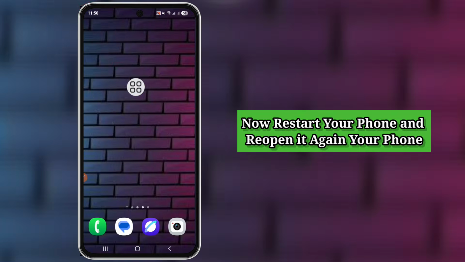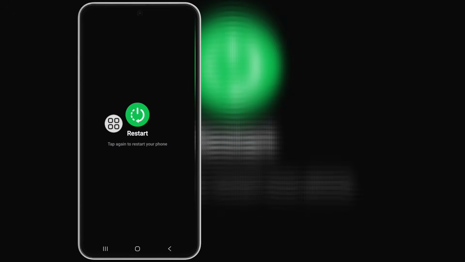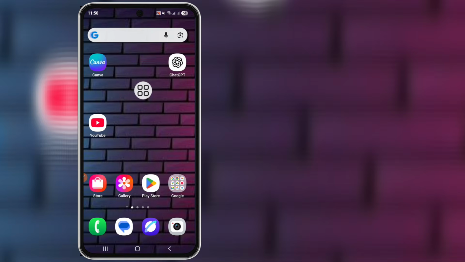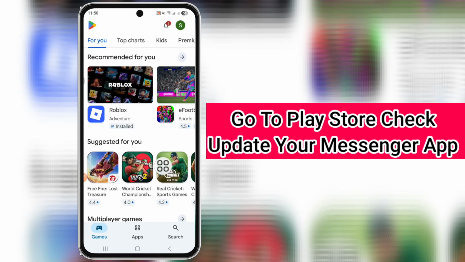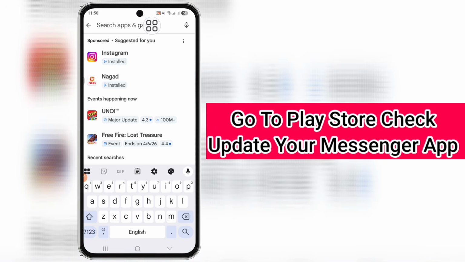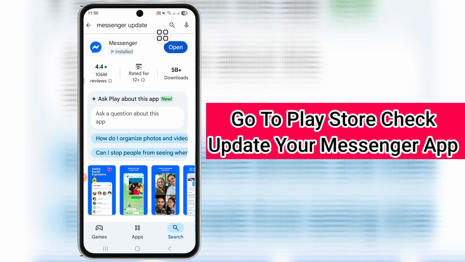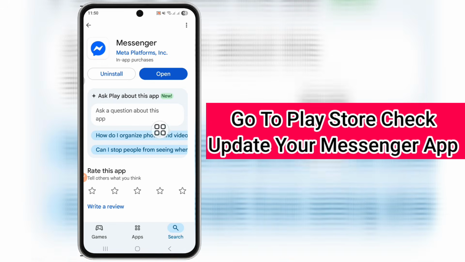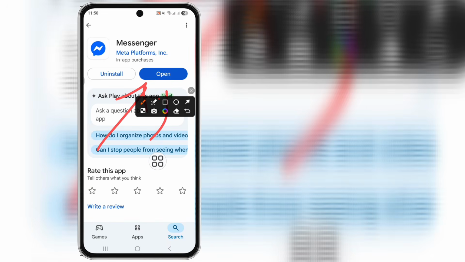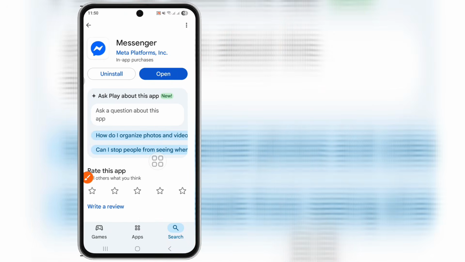And now restart your phone and reopen it again. Okay, go back and go to your Play Store. Now tap on the search bar, search for Messenger update. See, my Messenger already updated to the latest version. Okay, done. And now tap on the open option.